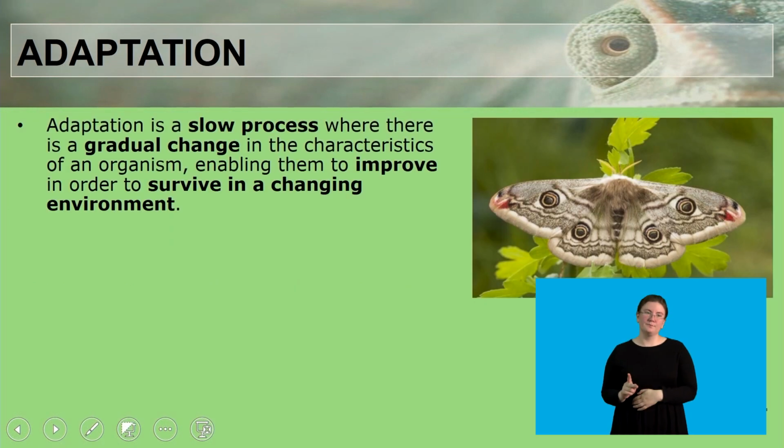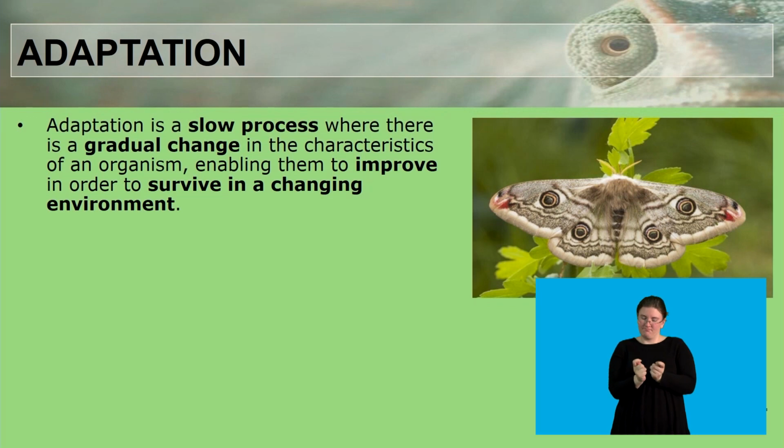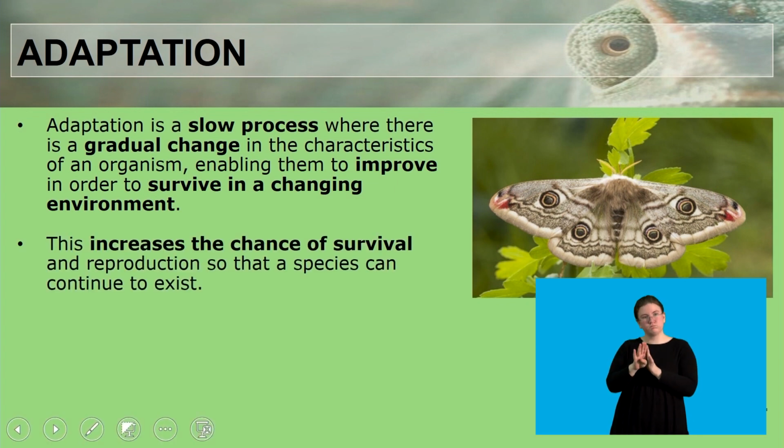Okay. So adaptation is a slow process, like we saw in the previous slide and picture, that it's something that happens over generations and can happen over a period of millions of years. It is a gradual change in the characteristics of an organism, enabling them to improve in order to survive in a changing environment.